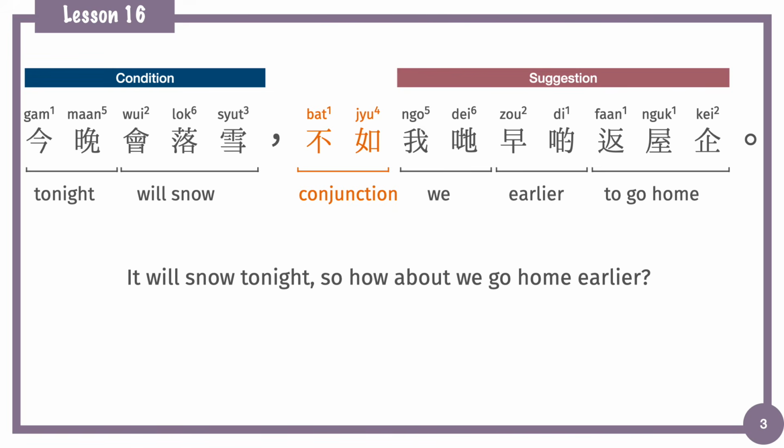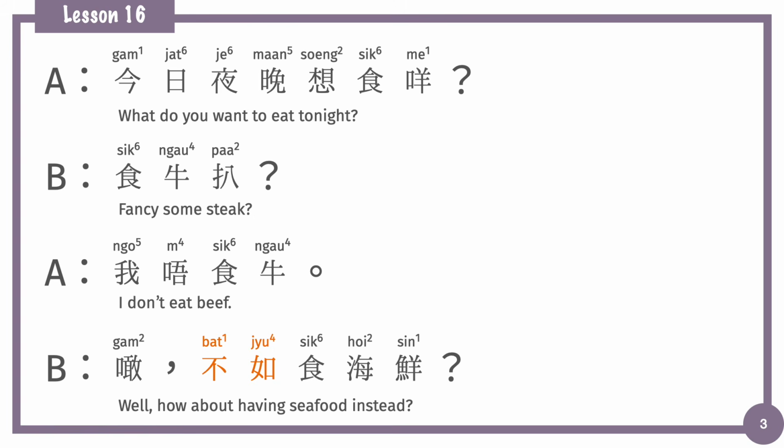So it's a suggestion. And in conversation, in dialogue, the condition and 不如 are often not in the same sentence, such as in this dialogue. A said, 今日夜晚想食咩? What do you want to eat tonight? And then B replied, 食牛扒, fancy some steak. And A said, 我唔食牛, I don't eat beef.